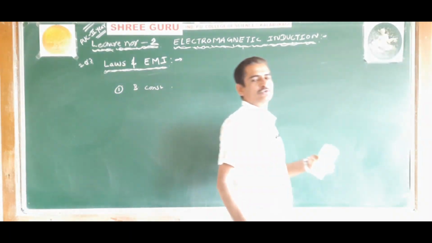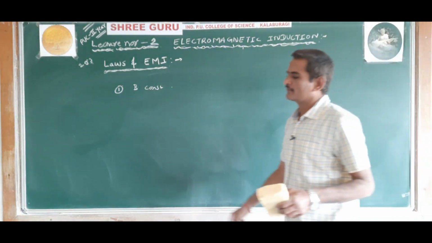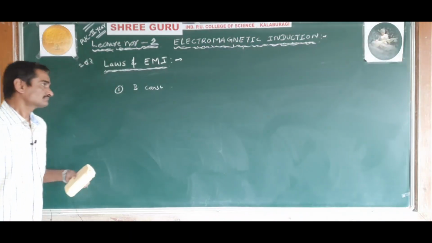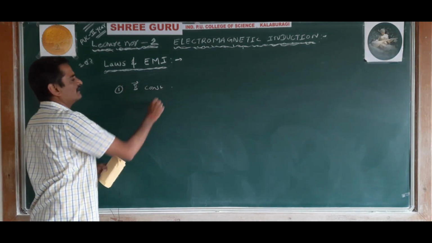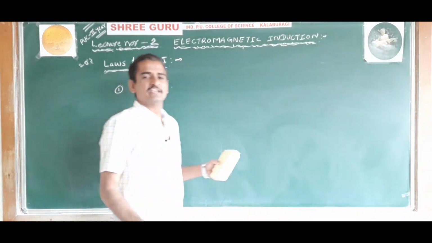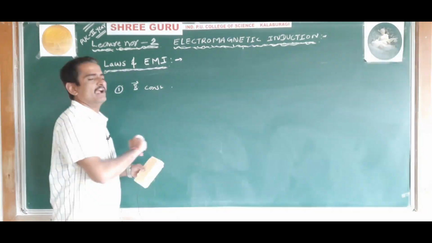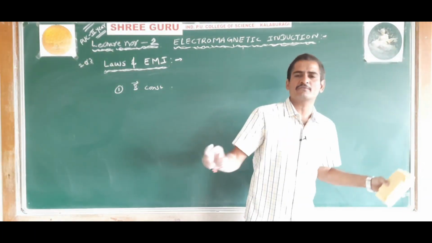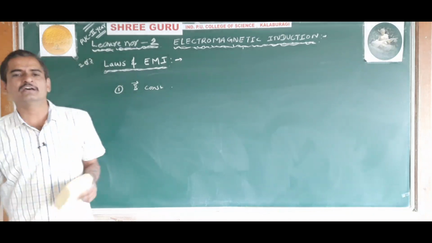The magnetic flux through a coil can be changed by the following methods. First one, keeping the magnetic field constant and moving the conductor through it. Keeping the magnetic field constant and moving a conductor in that magnetic field, the magnetic flux will change.